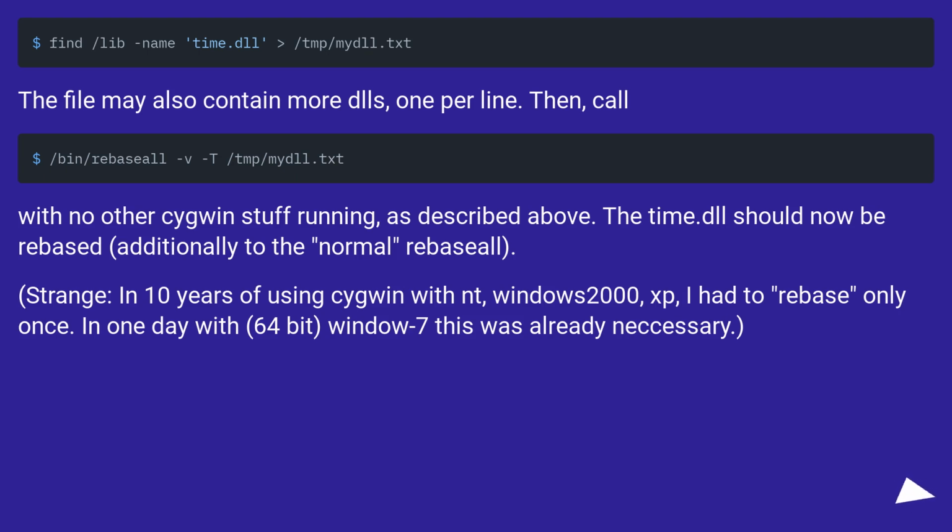Strange, in 10 years of using Cygwin with NT, Windows 2000, XP, I had to rebase only once. In one day with 64-bit Windows 7 this was already necessary.